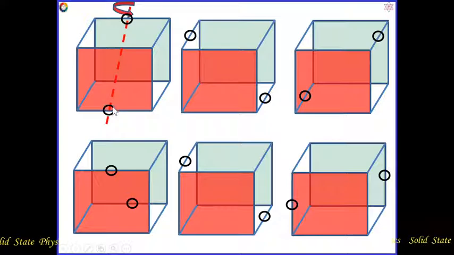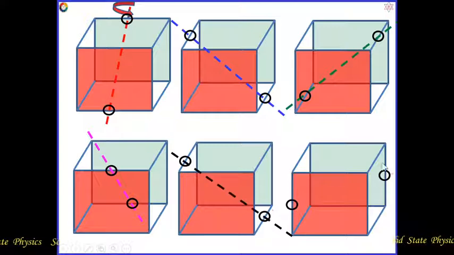See, from this edge to this edge, one axis can be considered. From this edge to this edge, two opposite edges, another axis. From the middle of this edge to this edge, another one will be considered. From this edge to this edge, another one. And another one. Likewise, 6 two-fold rotation axes are possible for this cube. How is it two-fold rotation? I have a small video, watch it.